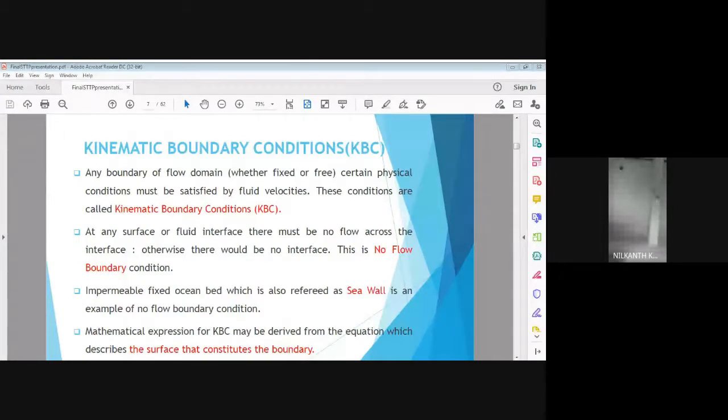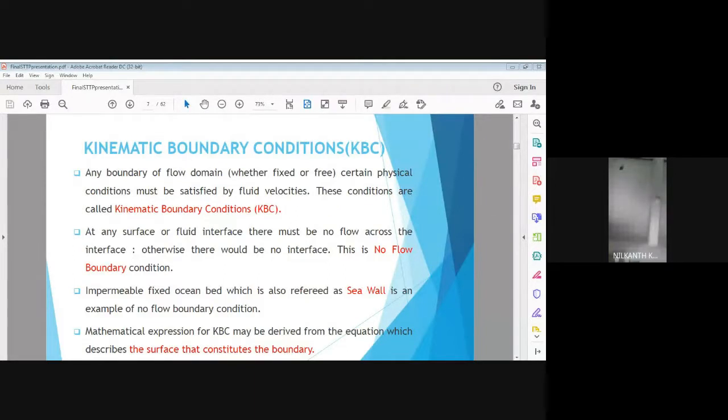One is the ocean bed, that is the impermeable ocean bed, which is also referred to as sea wall. So the horizontal sea bed is also called sea wall. So at the sea wall, there is no flow across that sea wall, and also there is no water flow across the top surface of the ocean, that is the interface.